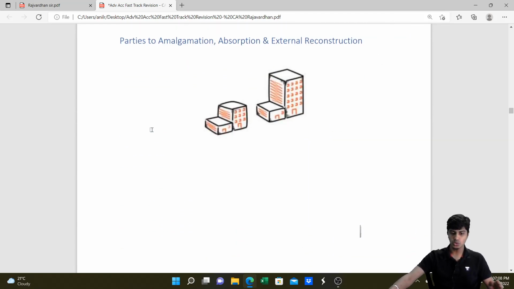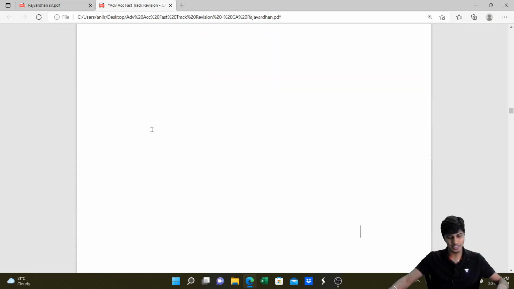Let us get going and see who the parties are. There are two parties to amalgamation, absorption, or external reconstruction. One is the transferor, the other is the transferee. The transferor is a small company which is getting liquidated, whose business is being taken over by someone. The transferee company is either the new company or the existing company which is taking over the business of the transferor company. I hope you got this.